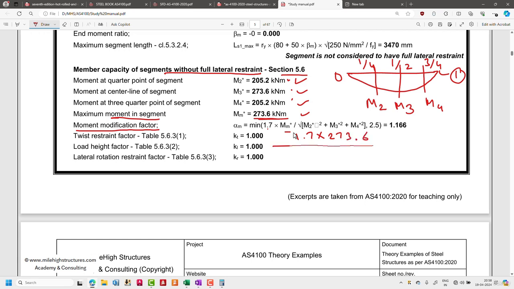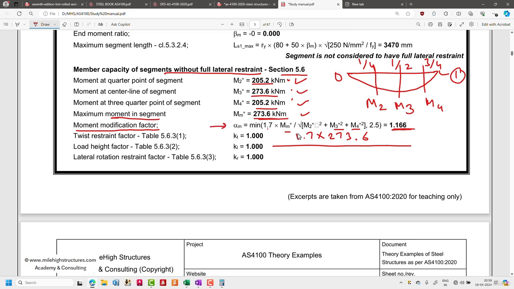273.6 divided by the square root of M2 square, M2 square is this particular value, M3 square is basically the square of this particular value, and M4 square is the square of this particular value. So whatever value that we are having here, or 2.5, whichever is the minimum value that we need to take. So the alpha m value comes out to be 1.166. So this is basically the moment modification factor alpha m.